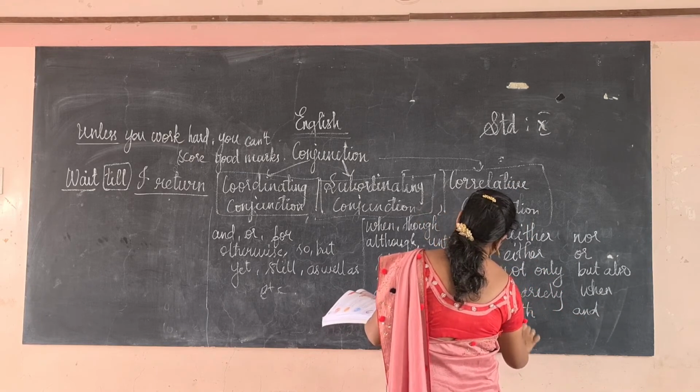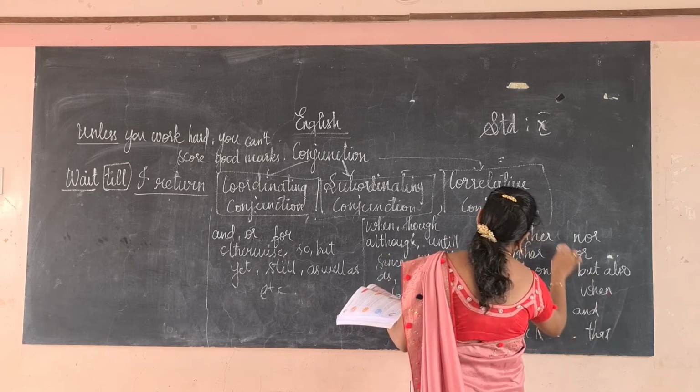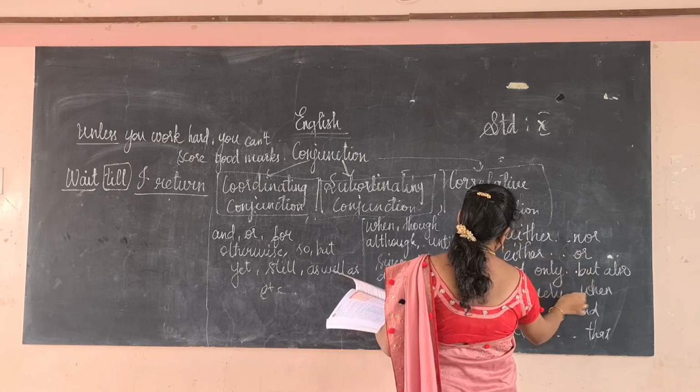So these have a relationship with each other. So this is called a correlative conjunction.